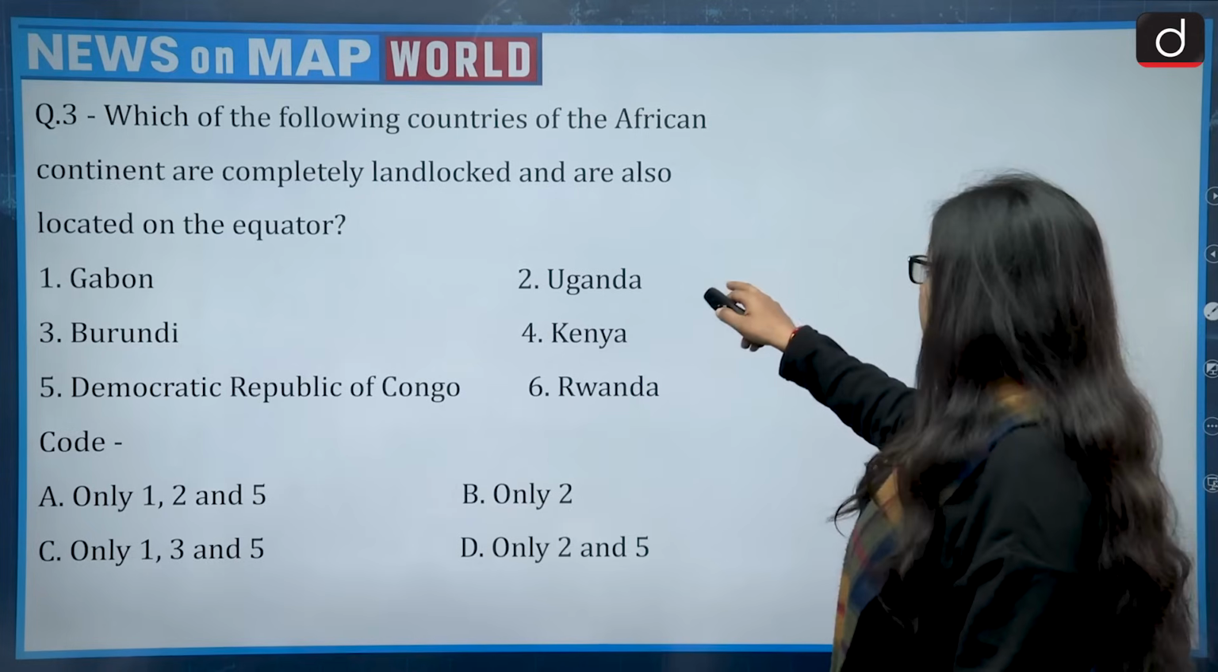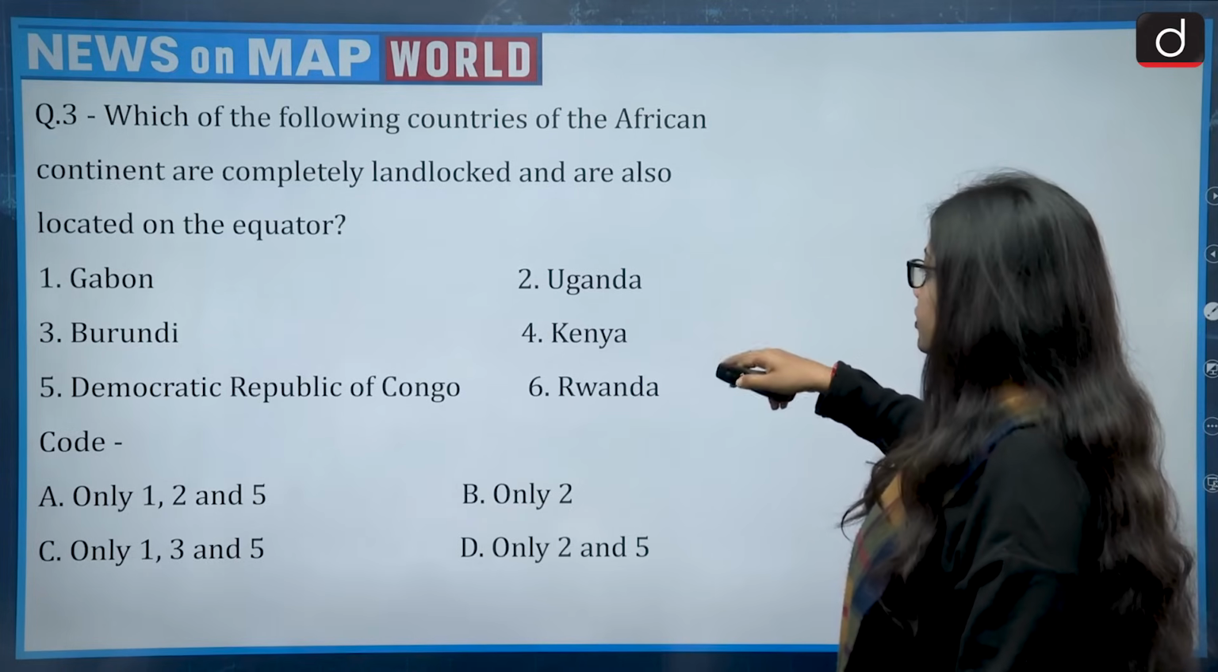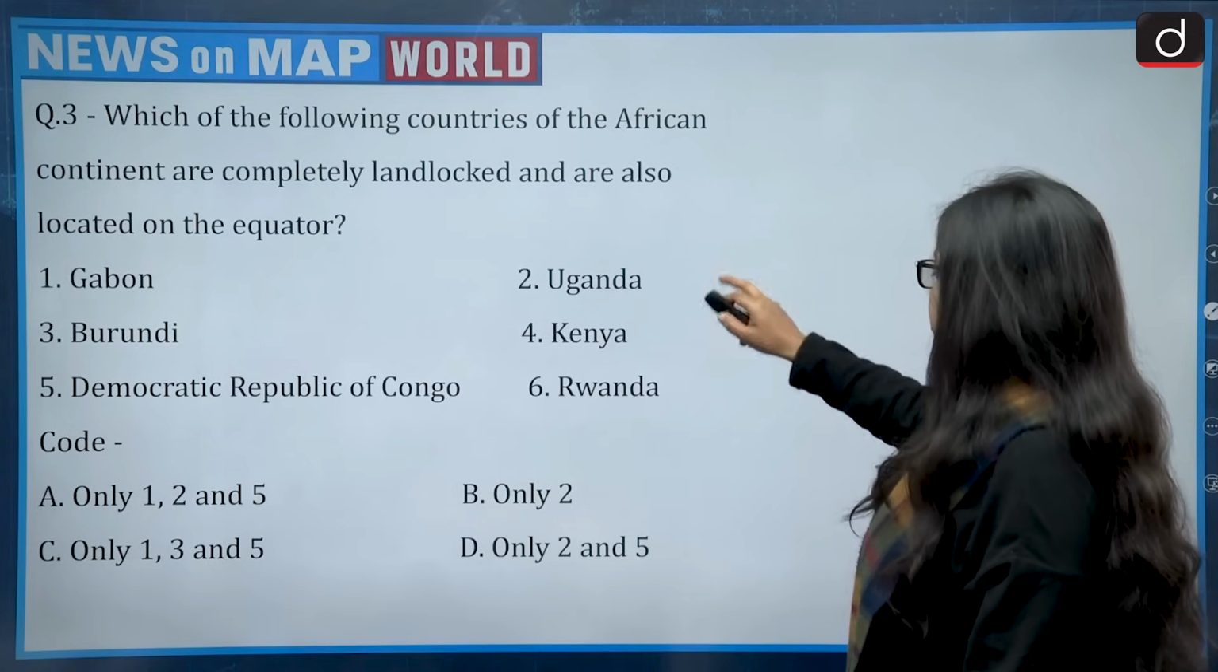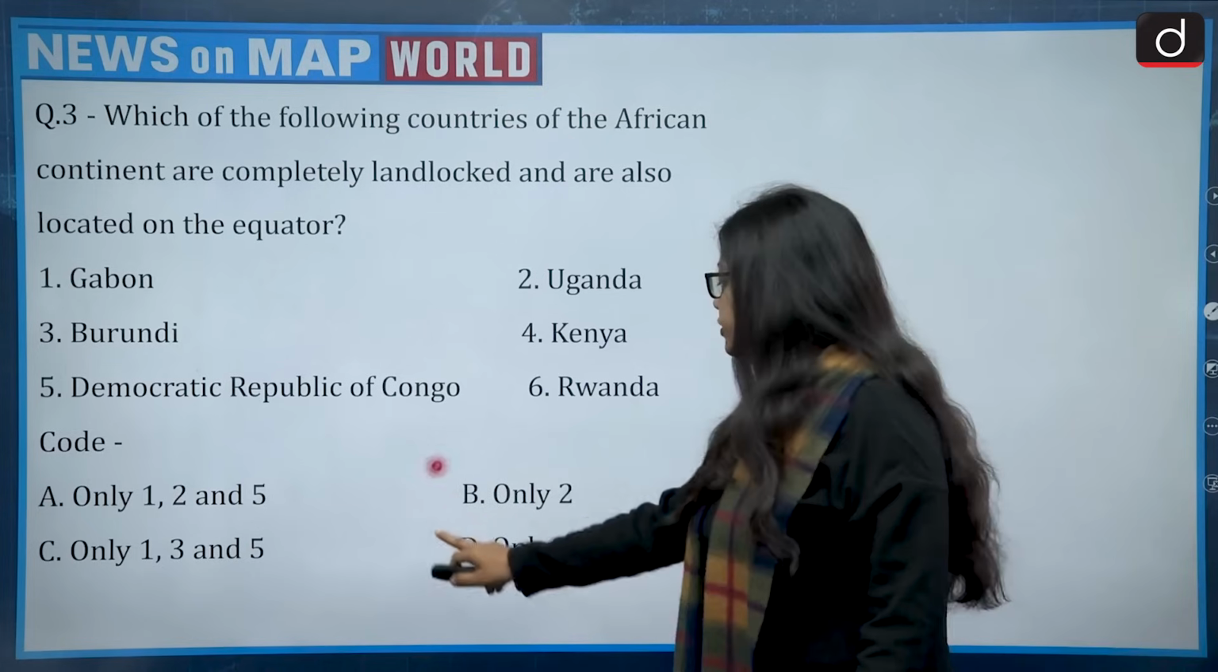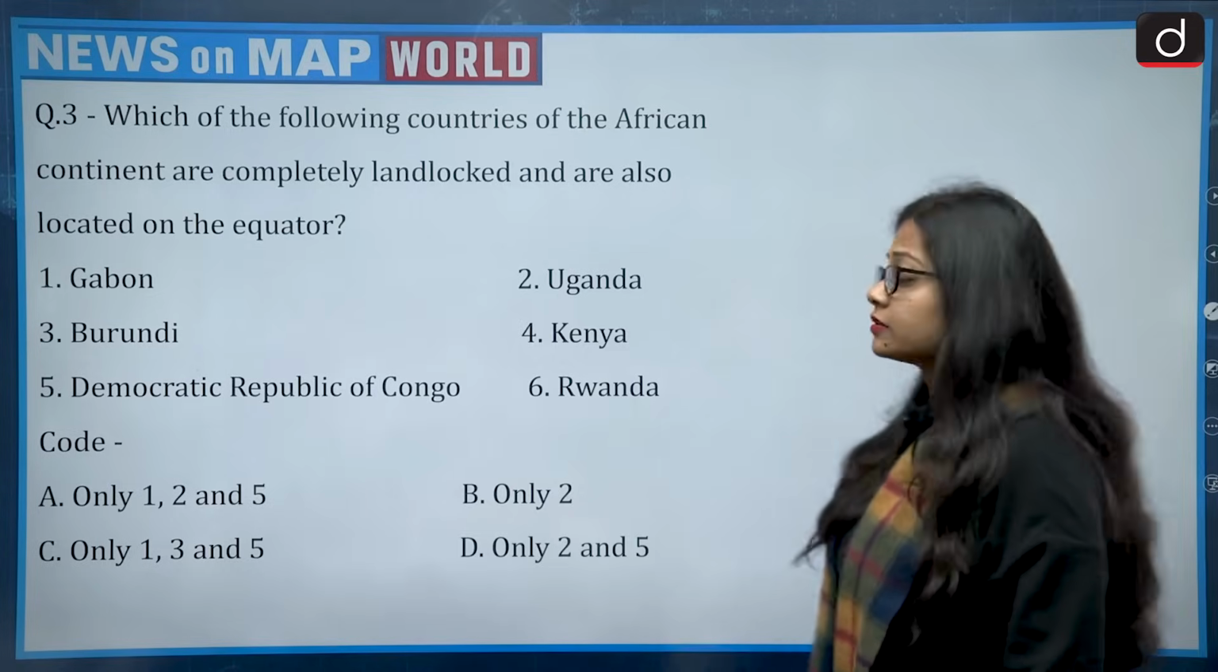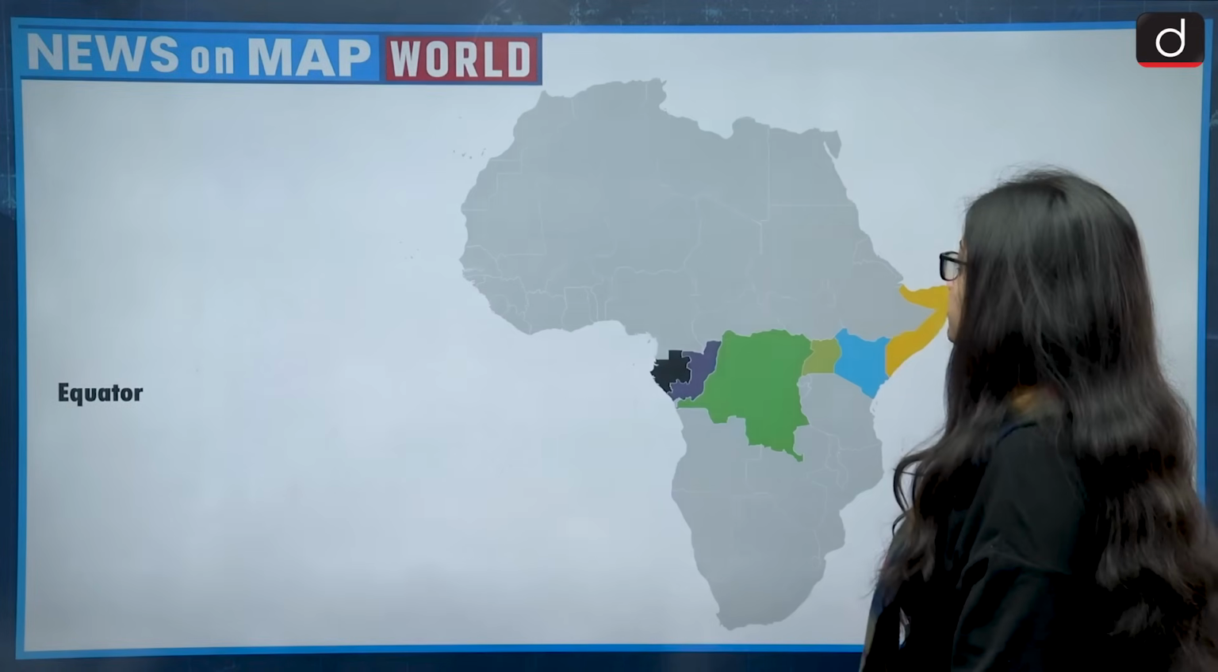Gabon, no. Uganda, yes. Burundi, no. Kenya, no. DRC, no. Rwanda, no. So the correct answer is option B, that is only 2, that is Uganda. Now moving on to the next question.